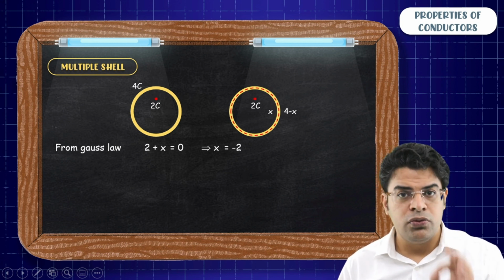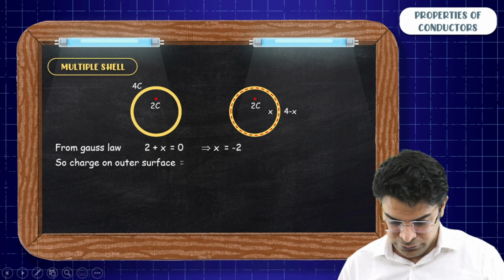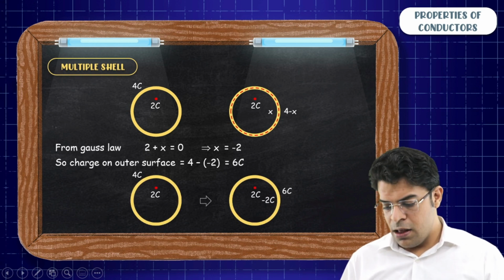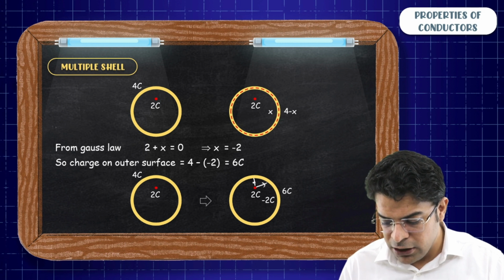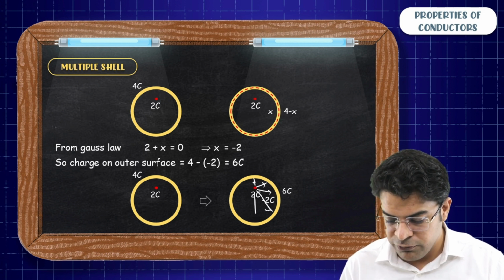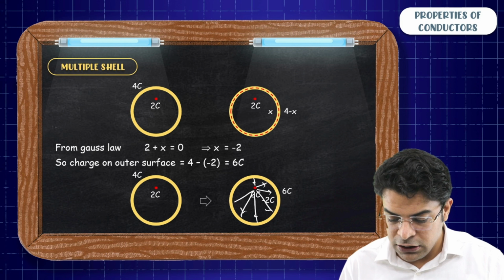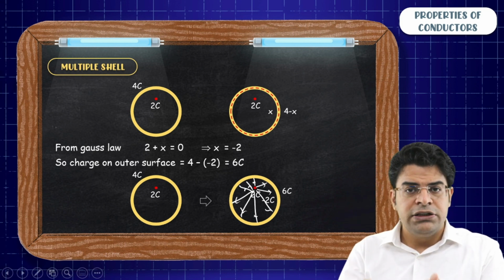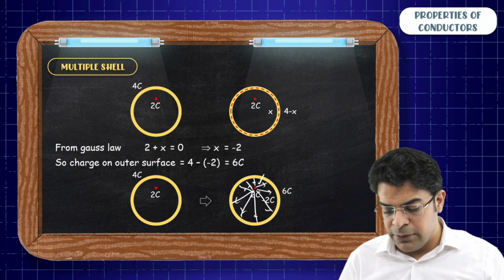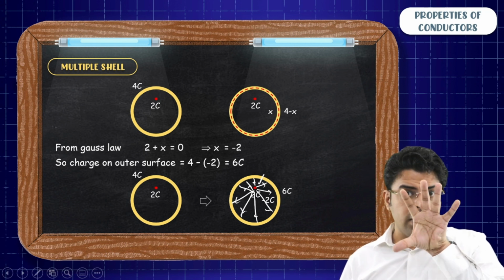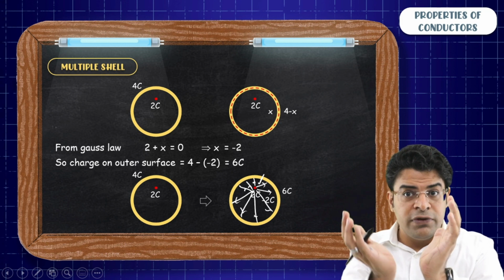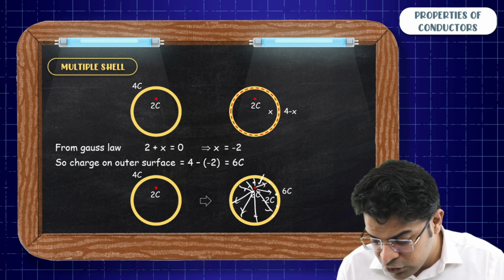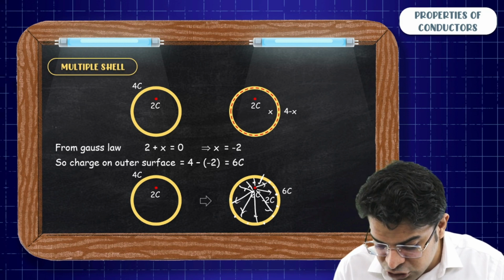One more way to understand this. All the electric field lines coming out of this positive charge, which has a charge of 2 coulomb, terminate on the surface of the inner shell, because they can't reach the flesh of the conductor, since within the flesh of the conductor the electric field has to be zero.